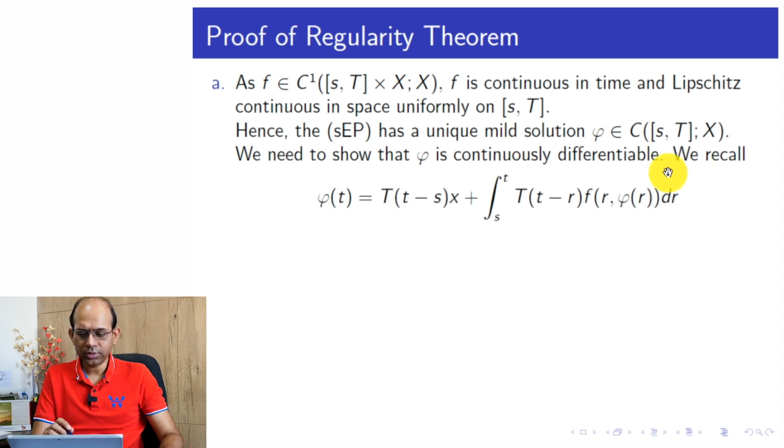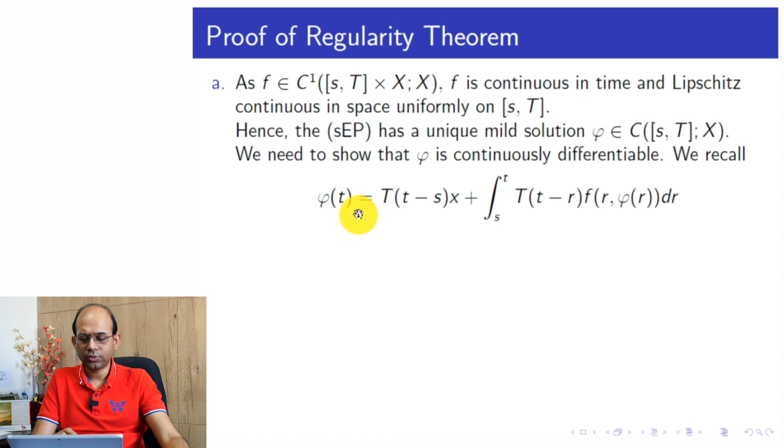So we recall the definition of phi. Phi of t is given by the integral equation which the mild solution must satisfy. Phi of t is equal to capital T of t minus s applied to x, where x is the initial point and capital T is the semigroup generated by the operator A, plus the integral from s to t of capital T of t minus r applied to f of r comma phi of r, dr.